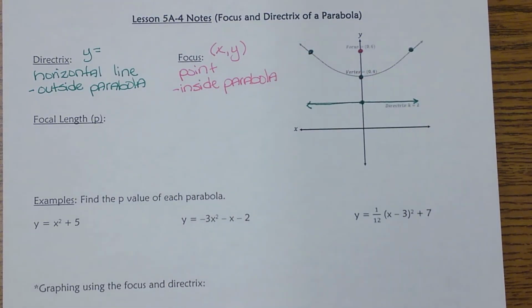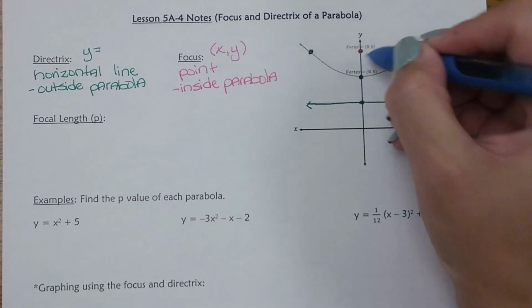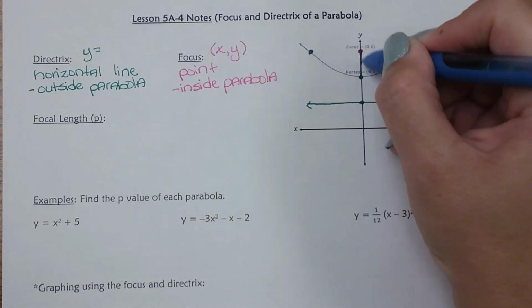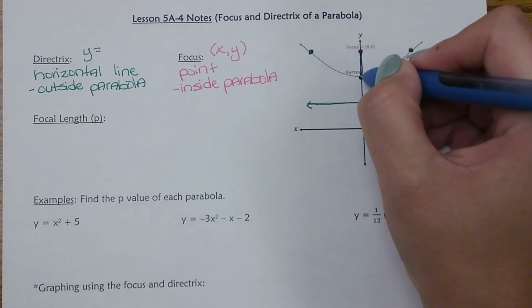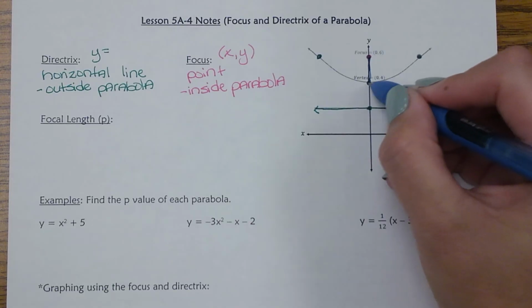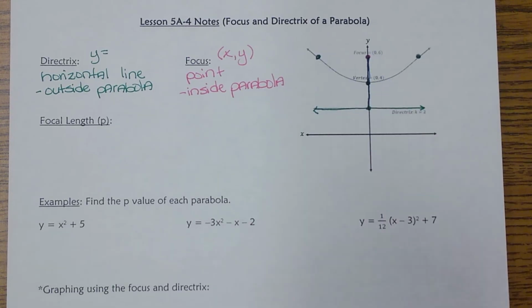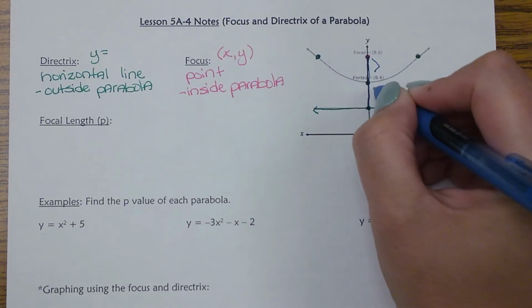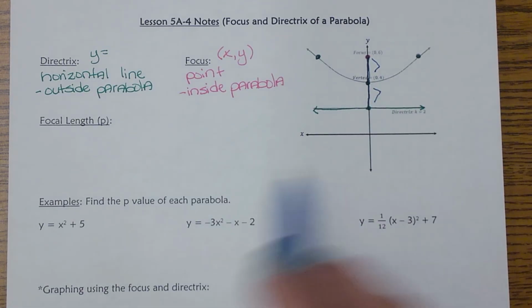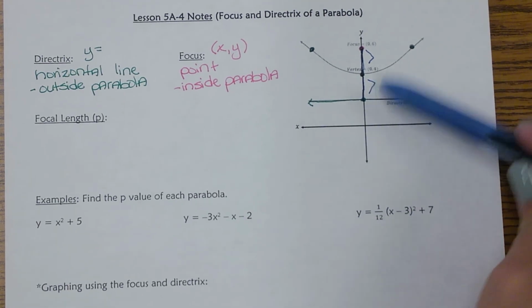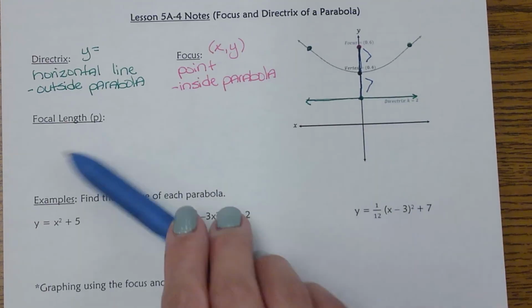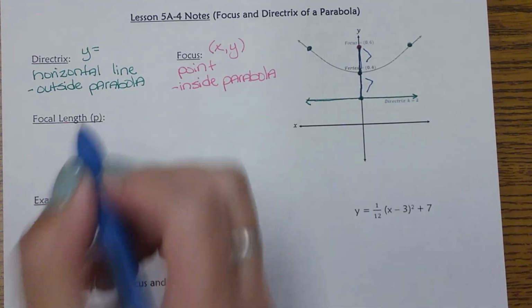Now, when we're looking at this, what's special about the focus and the directrix? So looking at this, the reason they're special, if you notice here, and you can kind of see those grid lines, how far it is from the focus to the vertex is actually the same amount from the vertex to the directrix. So this amount right here is equal to that amount. So they are the same distance from the vertex, okay? And that distance is called our focal length. And we represent it with a P.